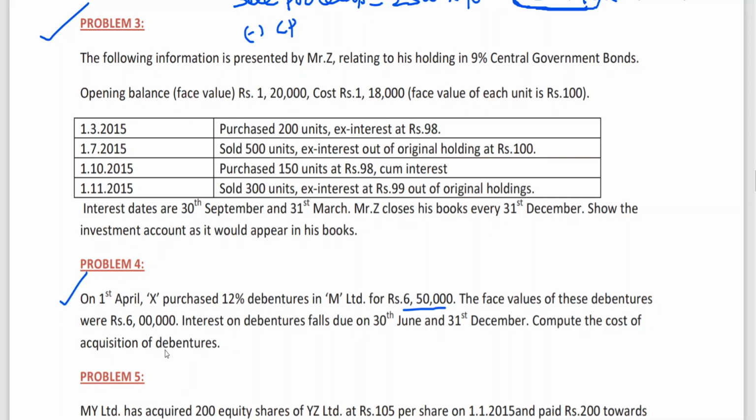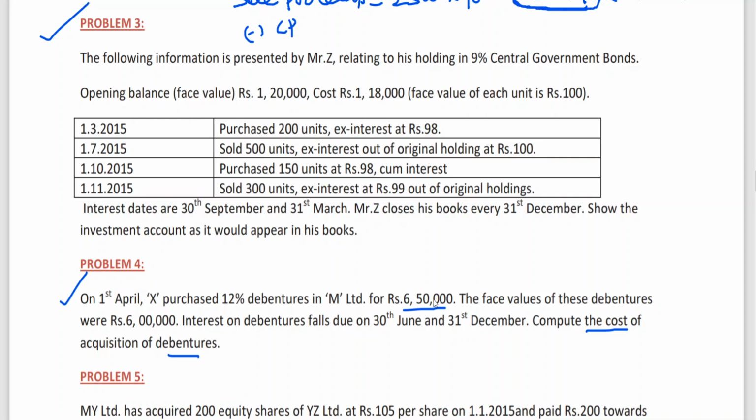He's asking the cost of acquisition. This is the quotation price. To this you have to add interest. The reason is he's asking the cost. If you say ex interest, the answer is cost price is 6 lakh 50,000 only. You understand? Cost price is 6 lakh 50,000 only.